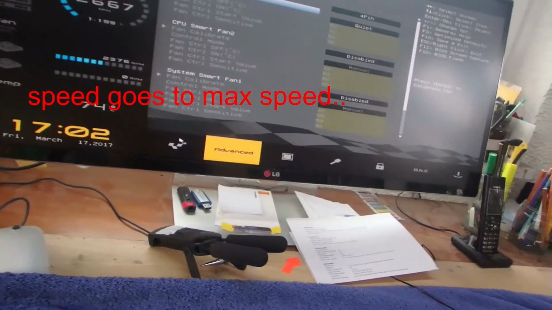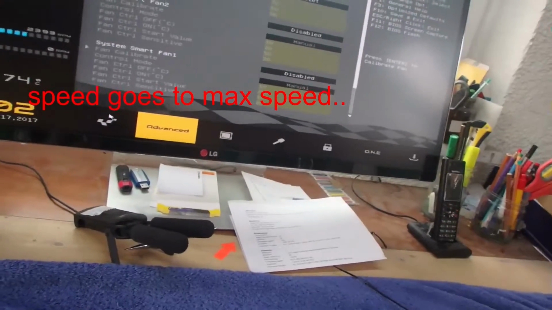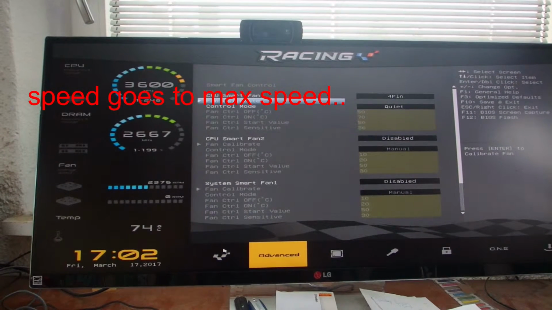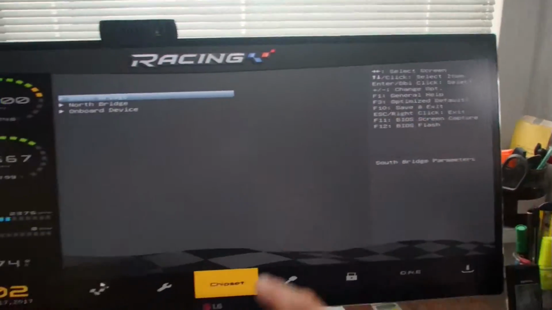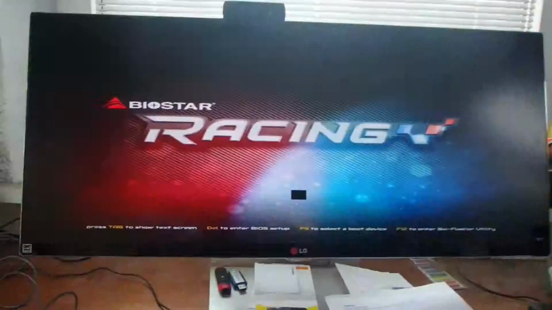There is an additional software package with the AMD board, which is called Racing GT. When you start the Racing GT software, then in the hardware monitor you will see the speed is now at 800 RPM to something around 1000. The fan is very slow now. It's only on a slow rotation.